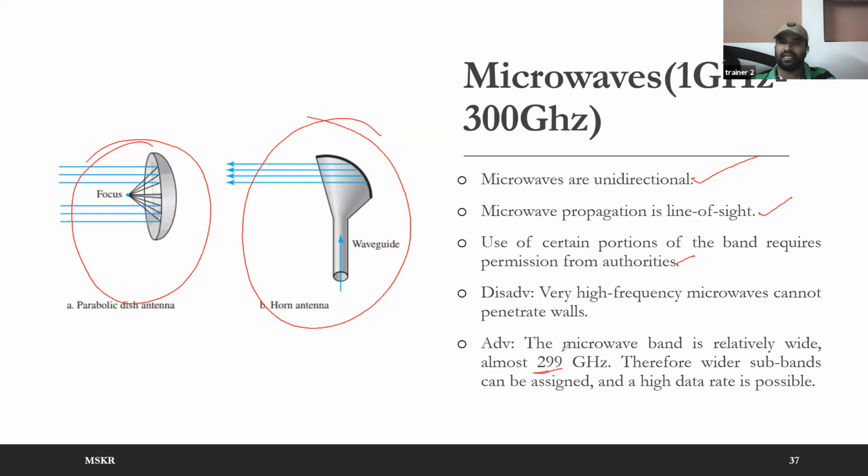So these 299 gigahertz are separated in so many ways. Okay, part of the signal is separated and is allocated for mobile communication. Part of the signal is separated and sold for TV communication, satellite TV communication, and part of the signal is separated and used in satellite communication by the government. So there are multiple possibilities with these microwave frequencies because they are huge. Okay, so that is about these microwaves.